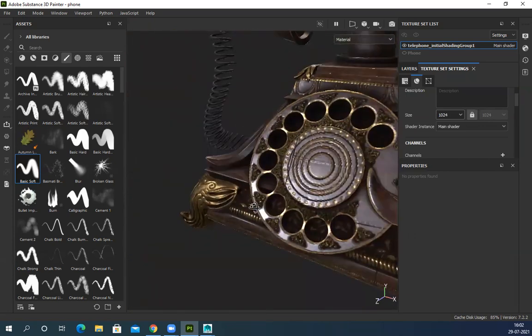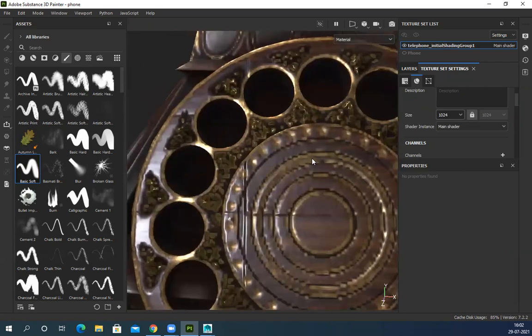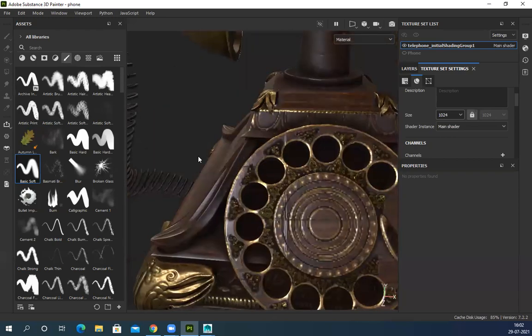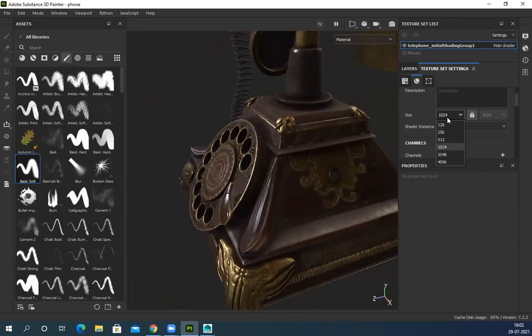So 1K also looks decent, all colors and everything. Yes, in the detail you can see it's all pixelated because 1K has very low resolution. You can see only dots here. You really can't see anything else. So if I increase to 2K, again, the quality will improve.